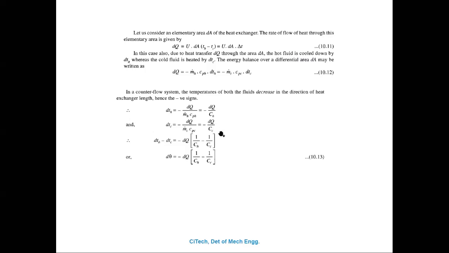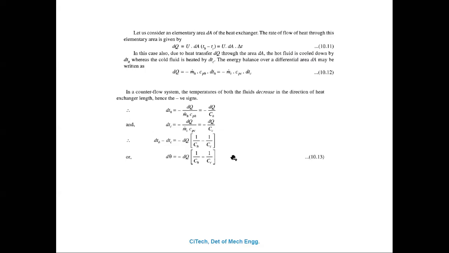C suffix c is called the capacity of the cold fluid, which is m dot c into cpc, the mass flow rate of the cold water into the specific heat of the cold water.